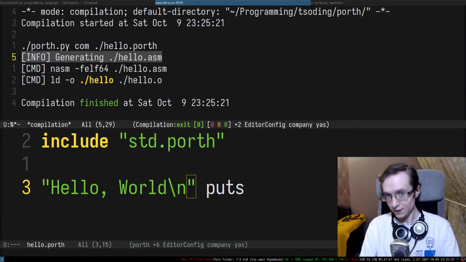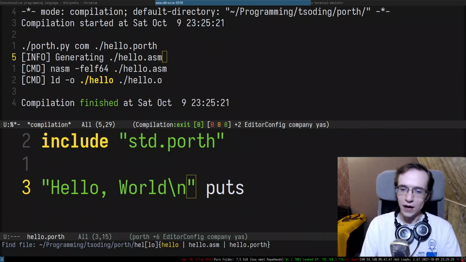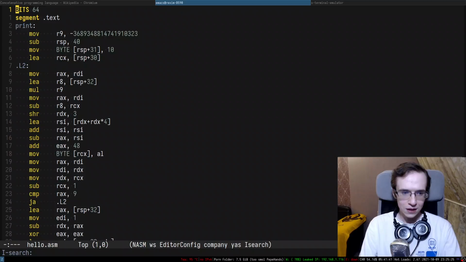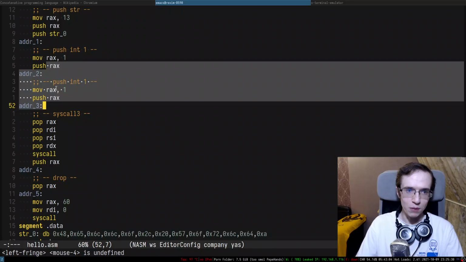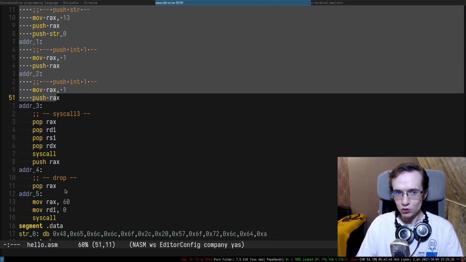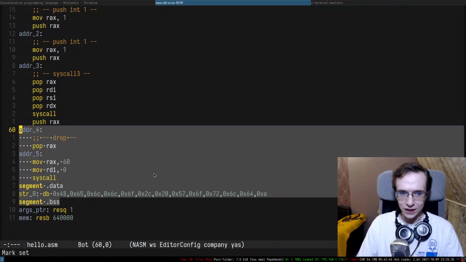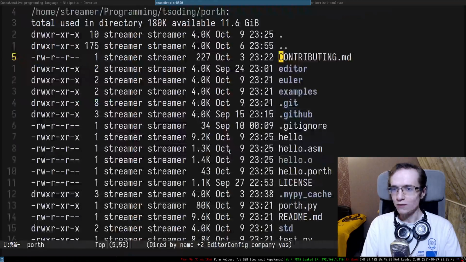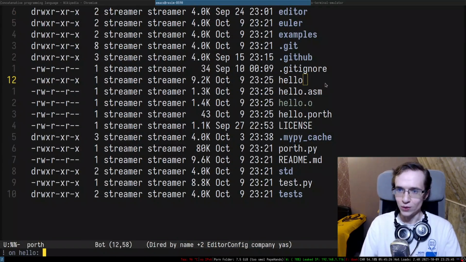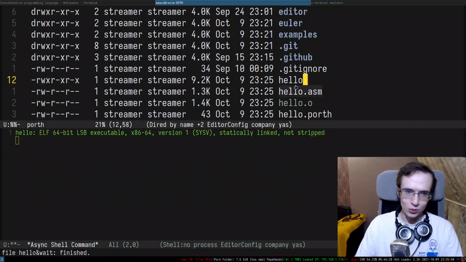And it can also be compiled, and when you try to compile this entire thing, look, it generates hello.asm, right? It's an actual file that you can look at. So this is where it starts, and it basically translates a bunch of instructions of the language into assembly code. And then what it does, it compiles this asm file into an object file, and then links that object file into a final executable. So here we have a final executable that we can take a look at.